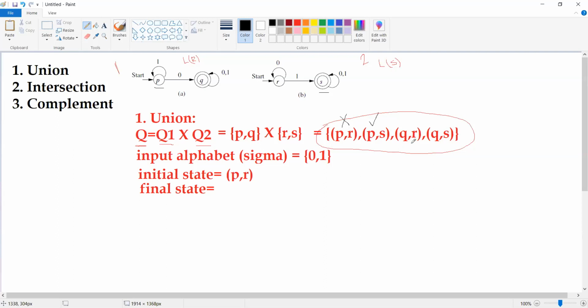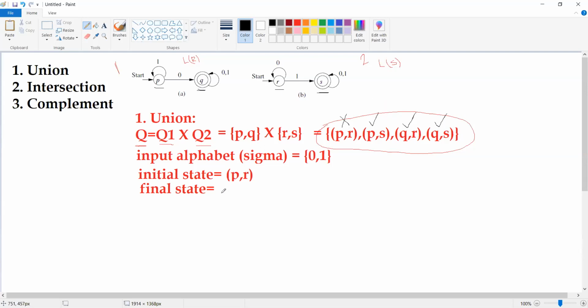And then Q comma R. Q is a final state, R is not a final state. You can also select this state as a final state. Then the last one, Q comma S. Q is the final state and S is also a final state. So we don't have any problem at all, and we can select this state also as a final state.